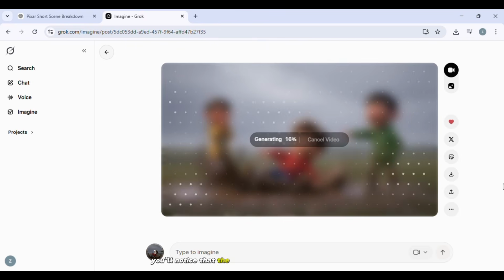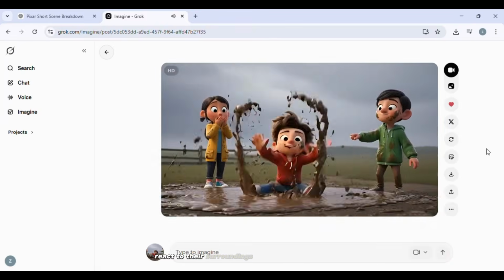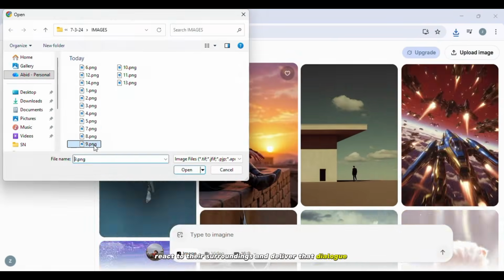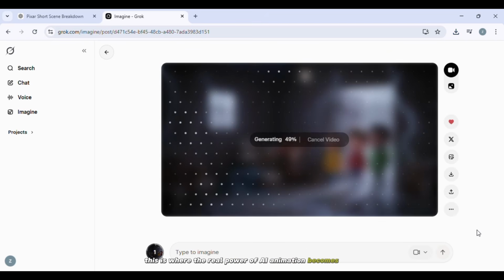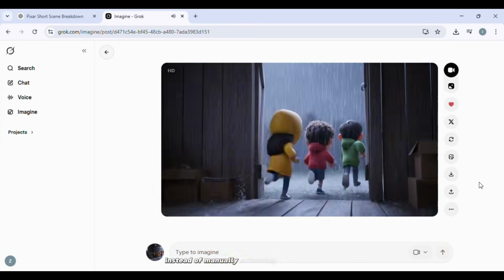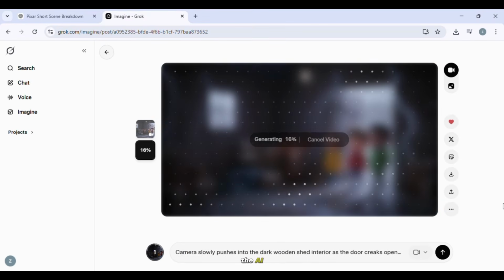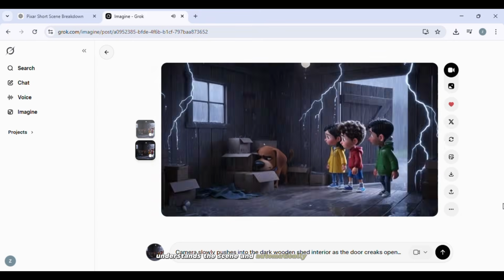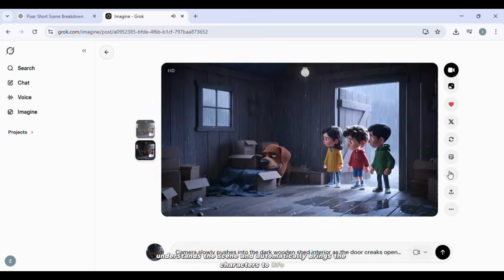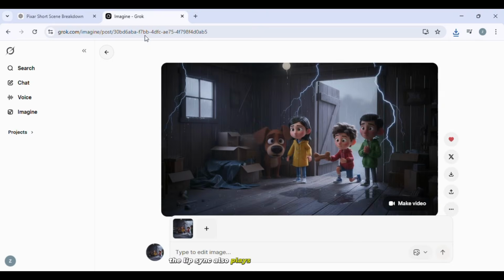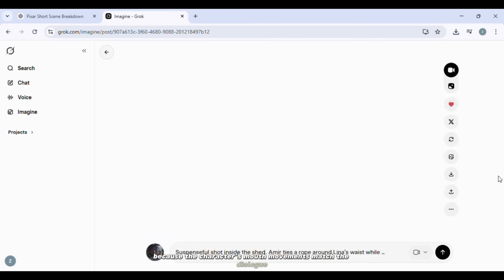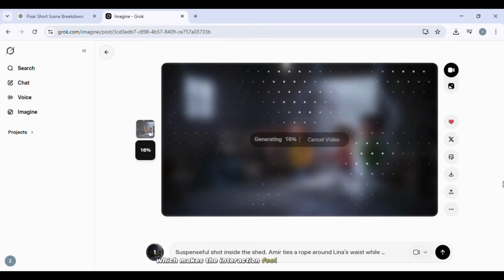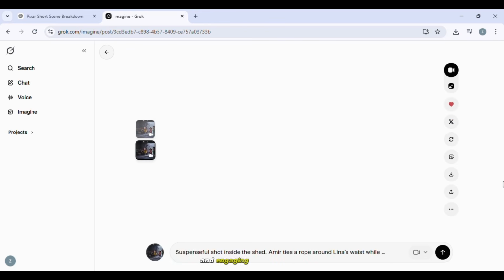You'll notice that the characters respond to each other with proper timing, react to their surroundings, and deliver their dialogue smoothly. This is where the real power of AI animation becomes clear. Instead of manually animating every movement, the AI understands the scene and automatically brings the characters to life. The lip sync also plays an important role here because the characters' mouth movements match the dialogue, which makes the interaction feel much more natural and engaging for the viewer.